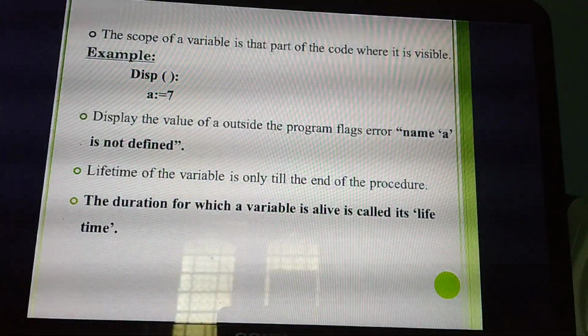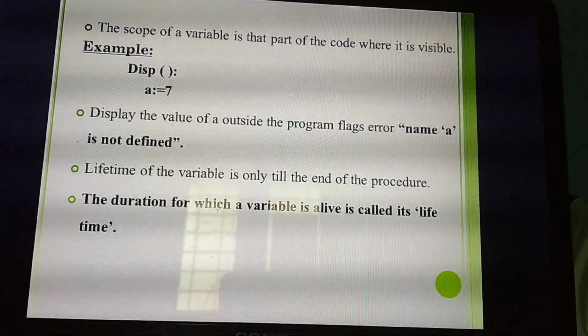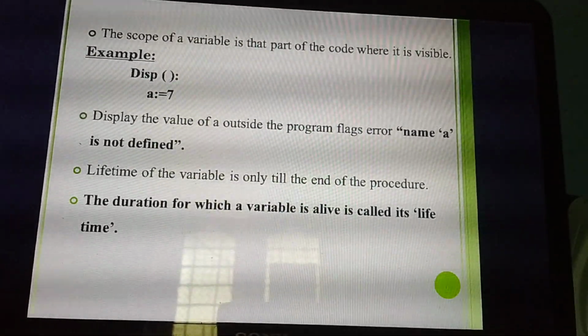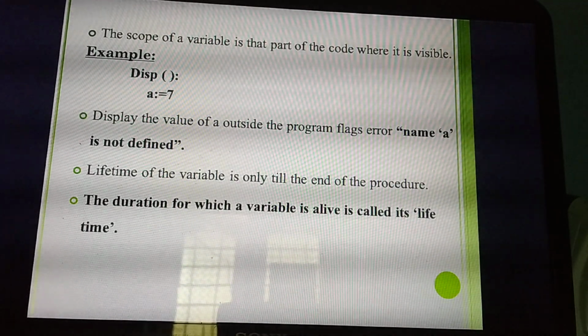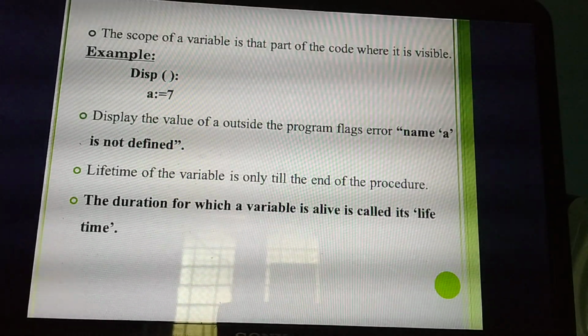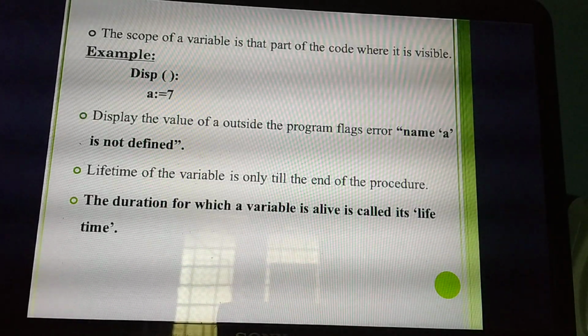Listen. First itself I have said, what do you mean by scope? Visibility of a variable, isn't it? That means which part of the code it is visible in. I am declaring some variables in the program. In which part of the program do I need to see the variable? That is the visibility of a variable.